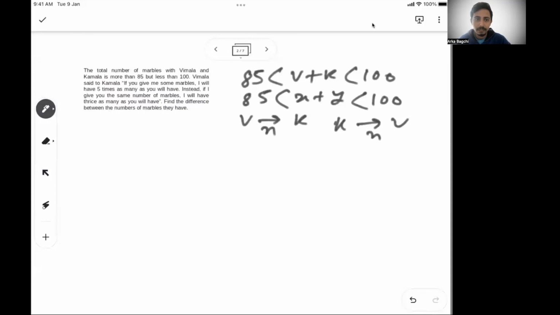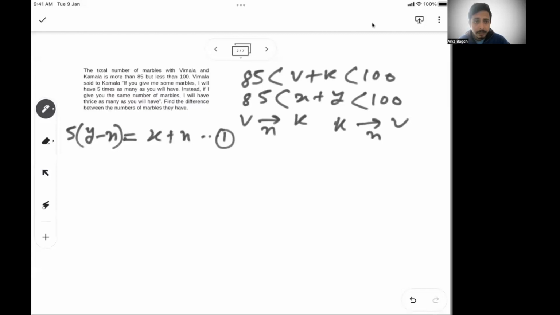In the first condition, Vimala is saying, Kamala, if you give me some marbles, I will have 5 times as many as you will have. So let's say Kamala gives Vimala n marbles. So y minus n into 5 will become x plus n. This is my equation 1.